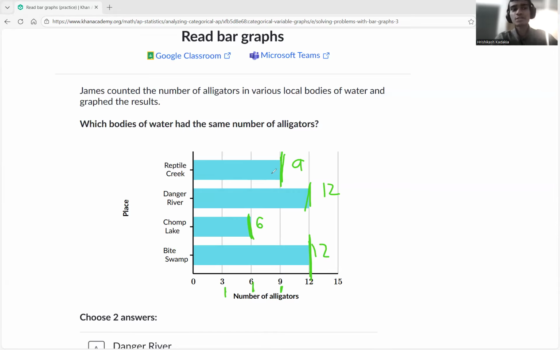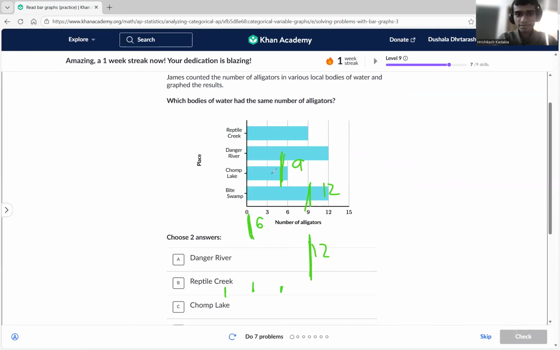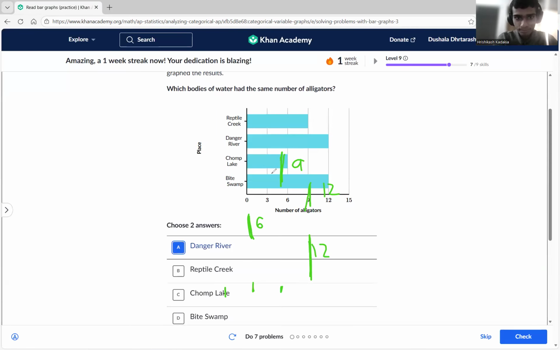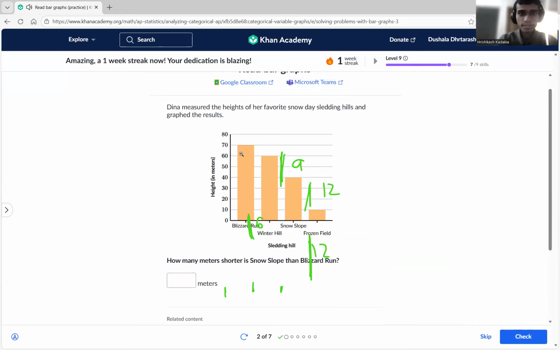So now which one? Danger River and Bite Swamp. Yep. Danger River and Bite Swamp. Bite Swamp. There we go. Perfect. Now, what are they asking us?